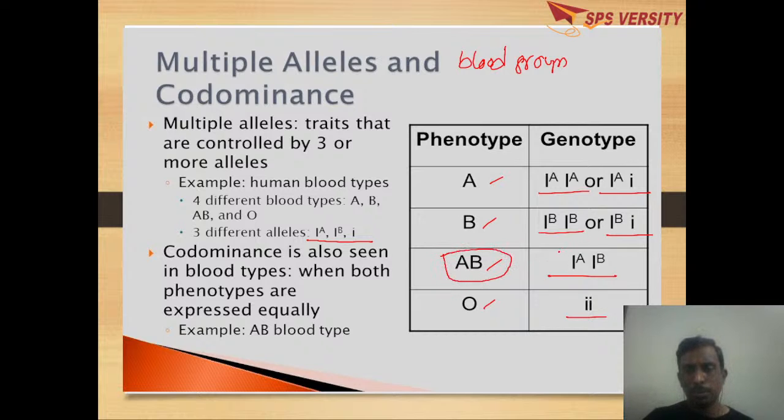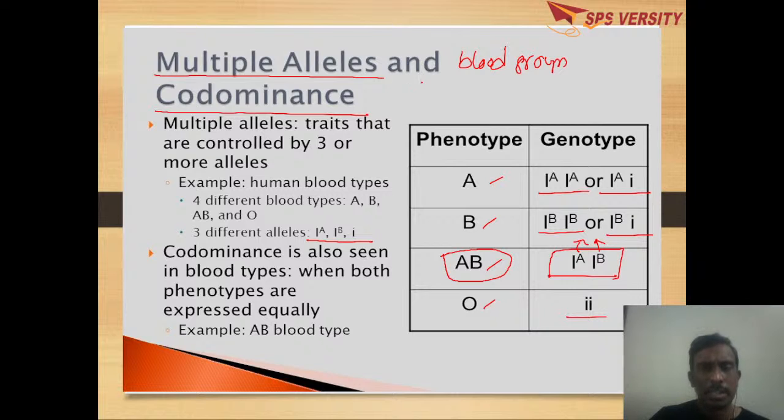So here we can see codominance in the AB blood group very clearly. In AB blood group, the genotype is IAIB, where normally any one should express, but here both are expressing. When both express, instead of getting A or B blood group, we get AB blood group. And the blood group is not only an example for codominance, it is also an example for multiple alleles. What is meant by multiple alleles?